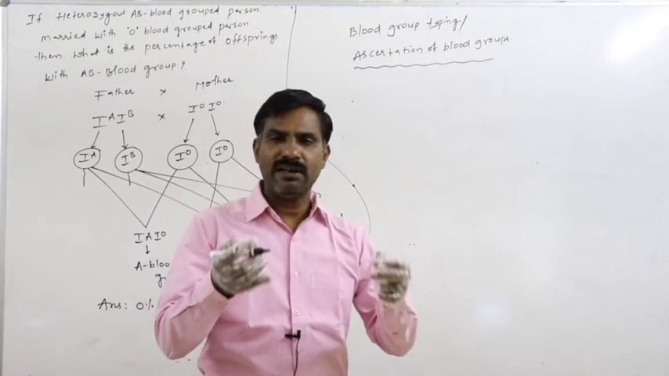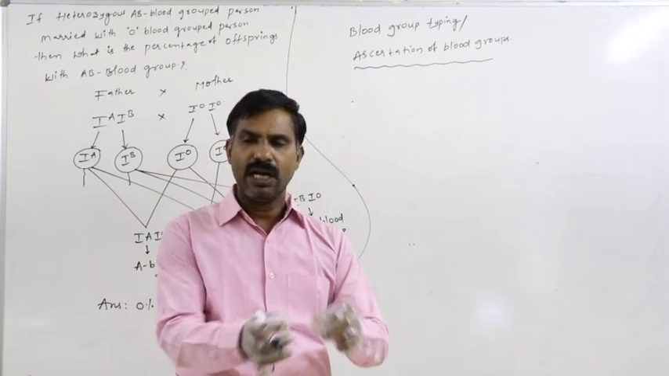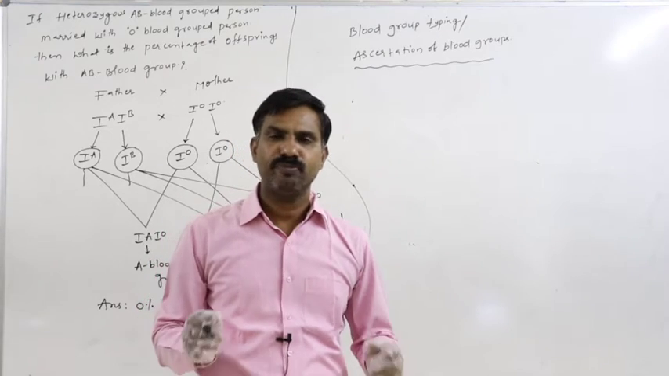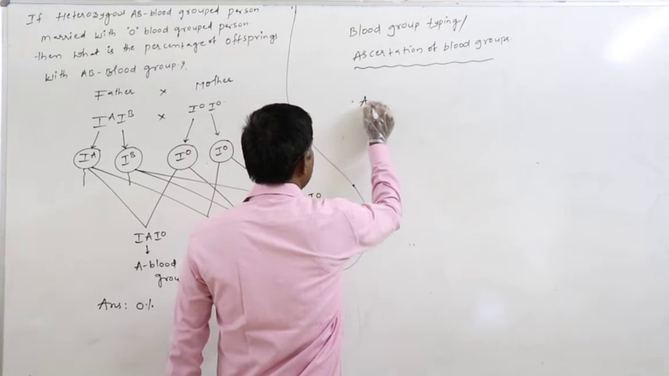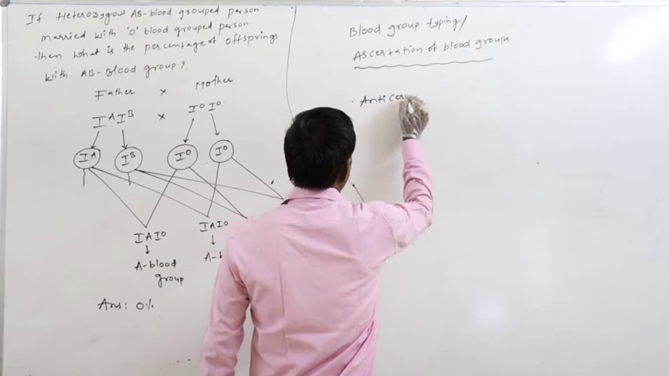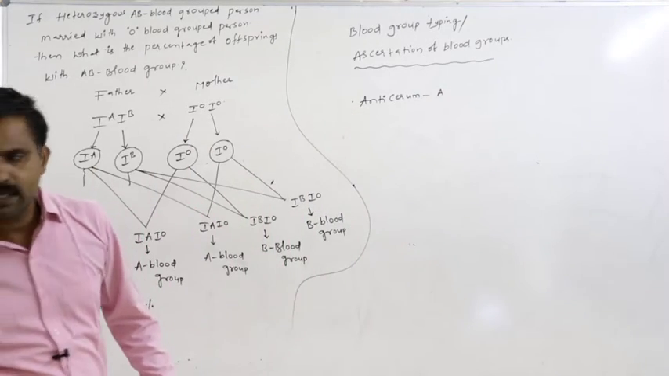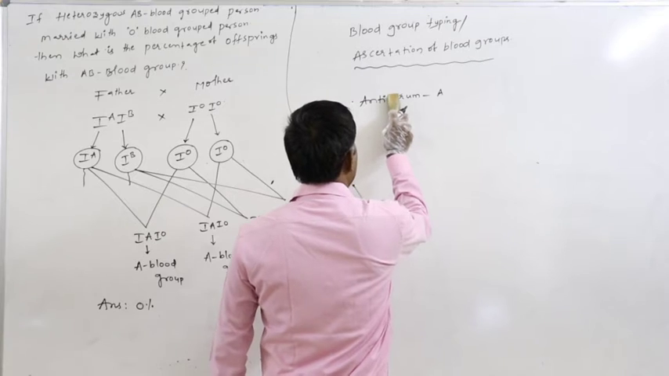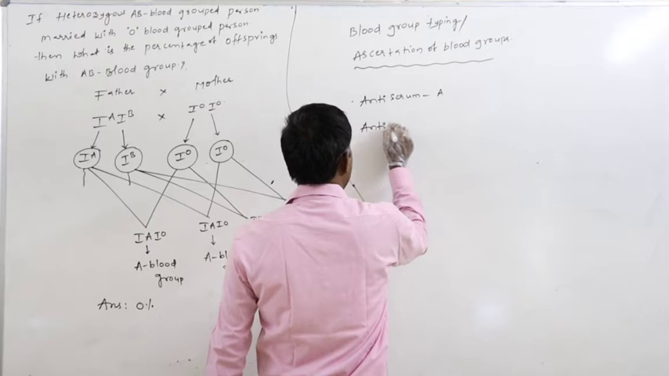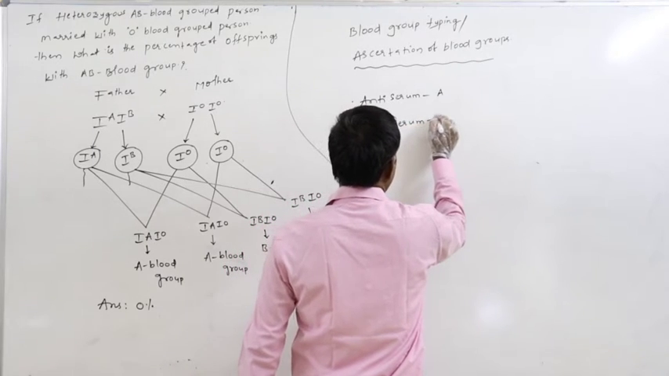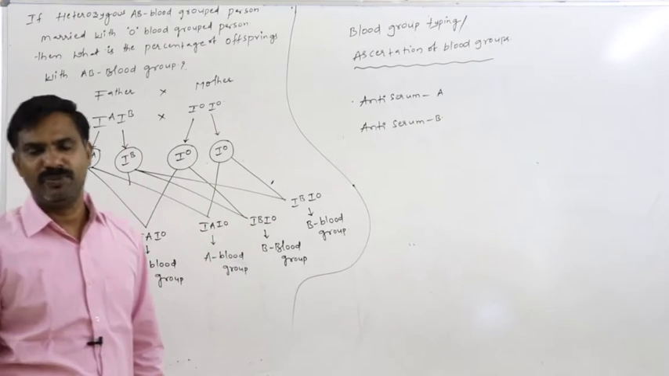Then how can we identify, how can we diagnose the unknown person's blood group? By using anti-serum A and anti-serum B, we may determine the blood group of the person.